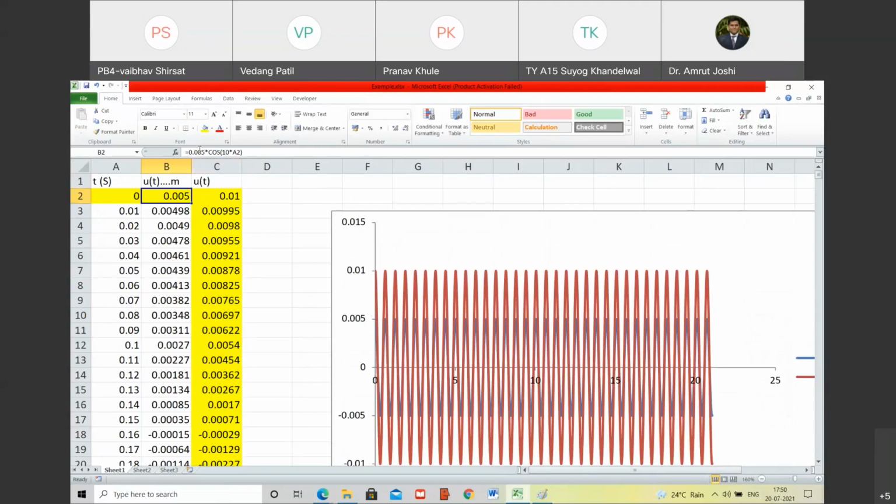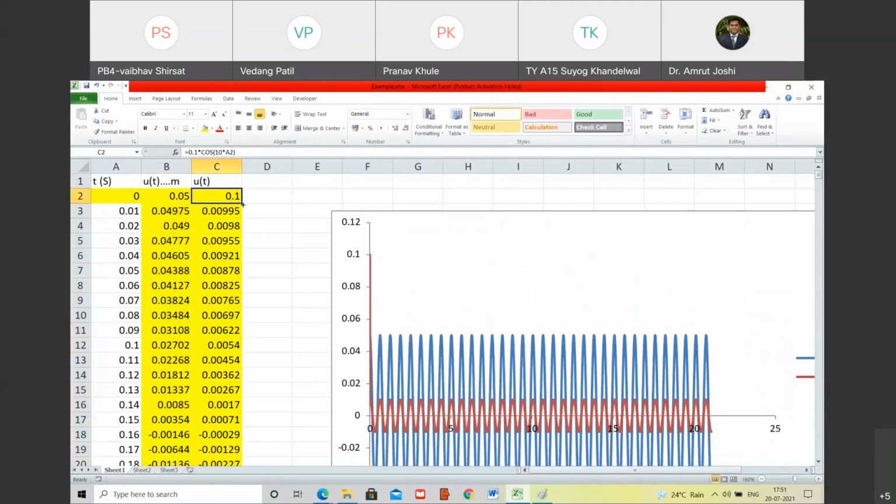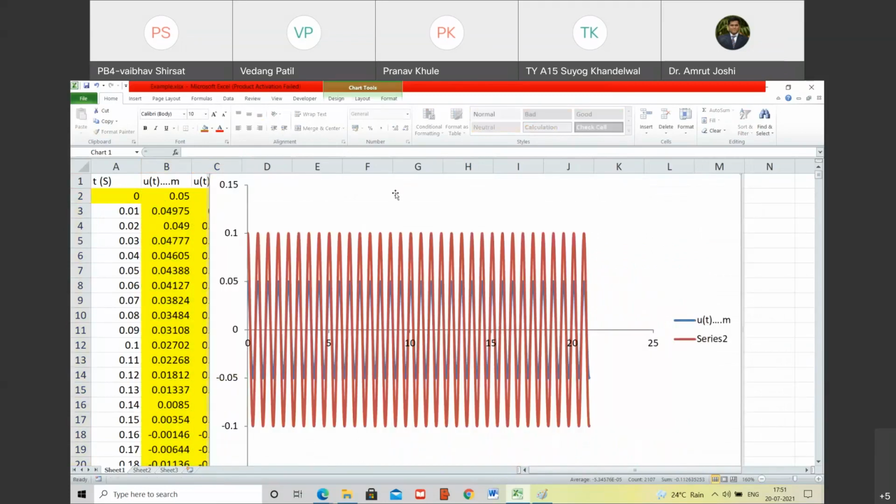So here it should have been 0.05, that's correct. And here it should have been 0.1. So I have changed that. So what is your observation? Tell me.